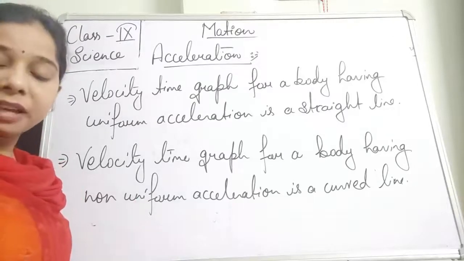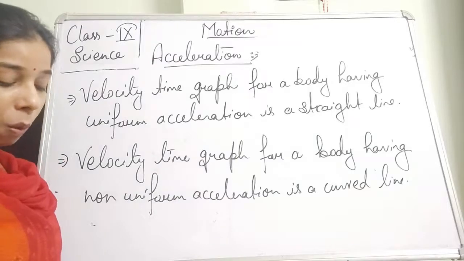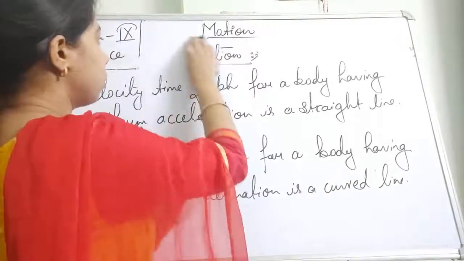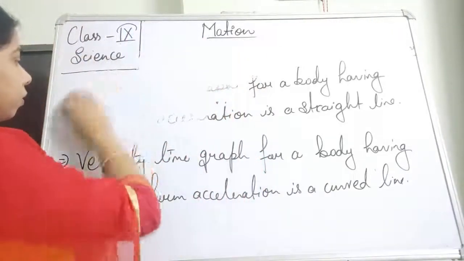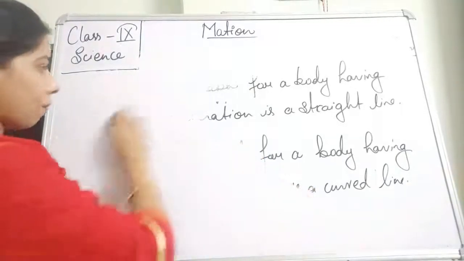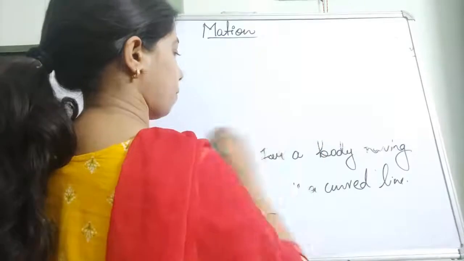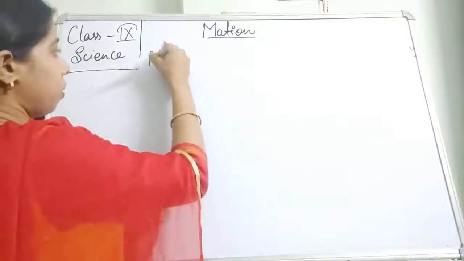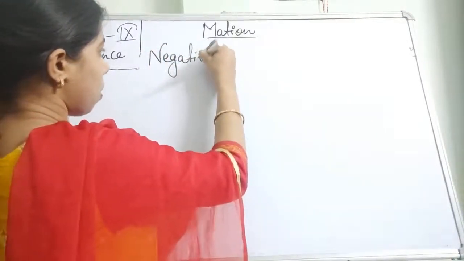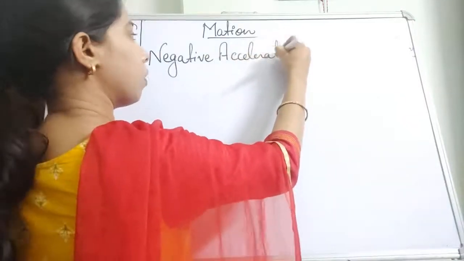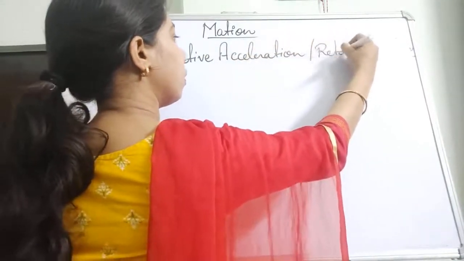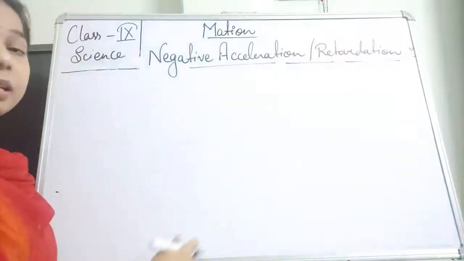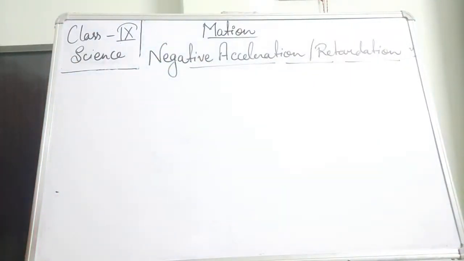But there is another kind of acceleration, students, which is called negative acceleration or retardation. How can we define the negative acceleration, students?